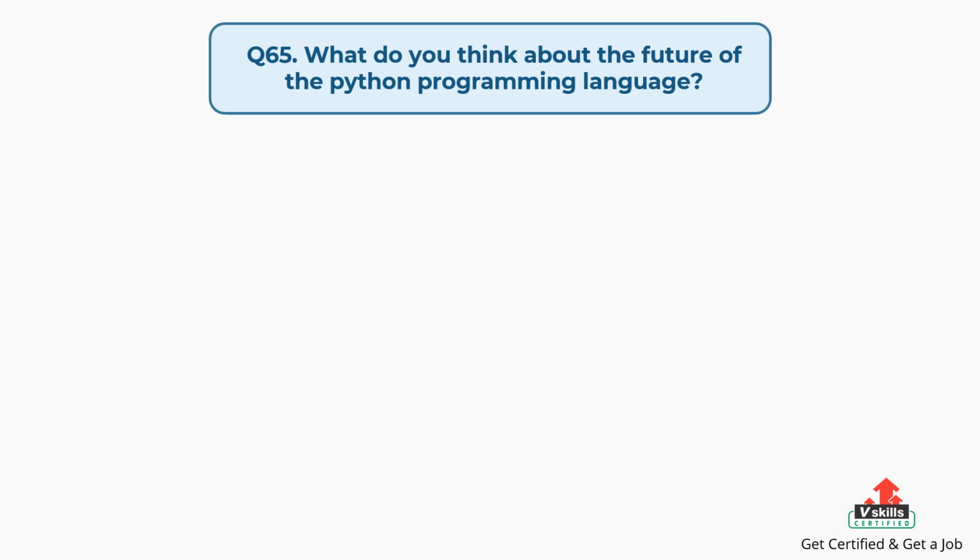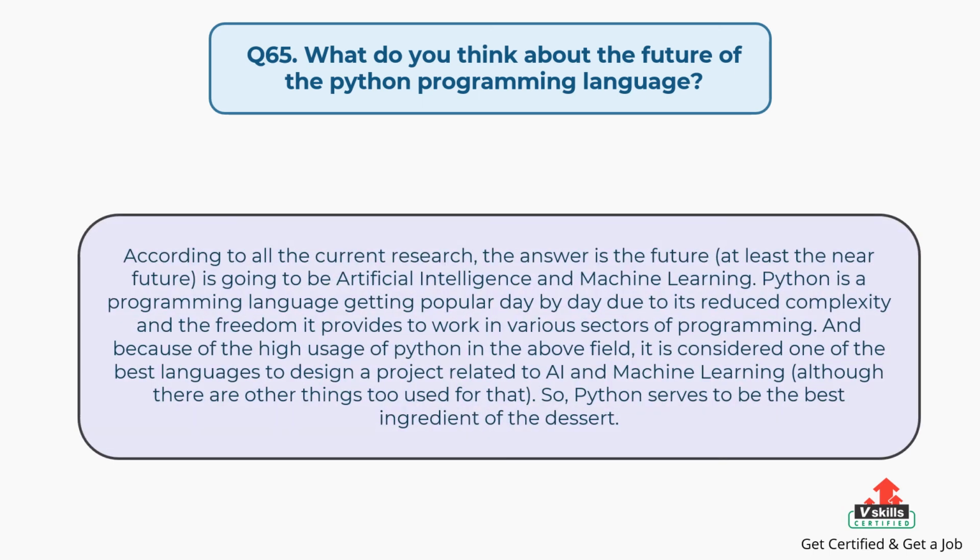Question number 65, what do you think about the future of the Python programming language? The answer is, according to all the current research, the future, at least the near future, is going to be artificial intelligence and machine learning. Python is a programming language getting popular day by day due to its reduced complexity and the freedom it provides to work in various sectors of programming. And because of the high usage of Python in the above field, it is considered one of the best languages to design a project related to AI and machine learning, although there are other things too used for that. So, Python serves to be the best ingredient of the dessert.